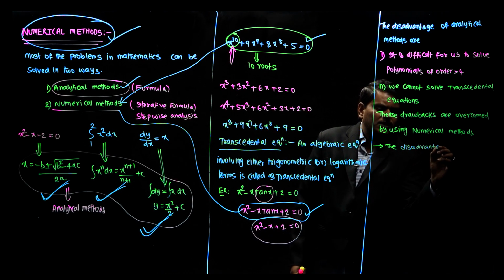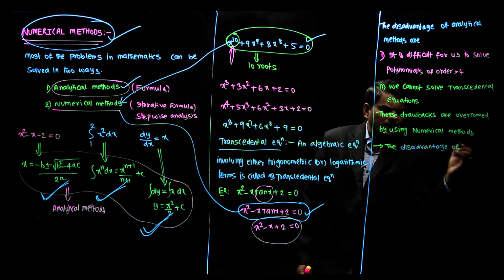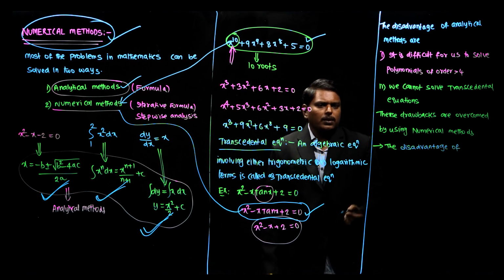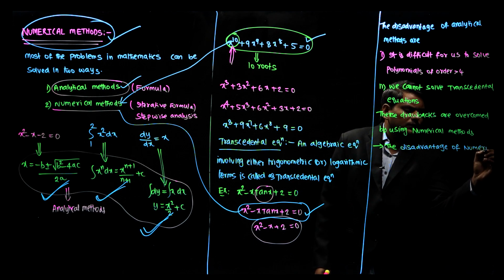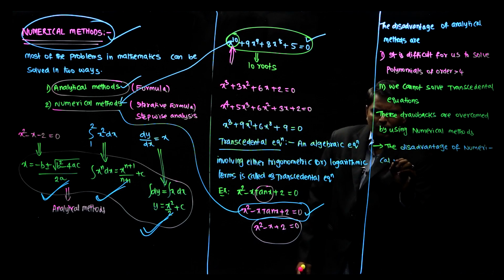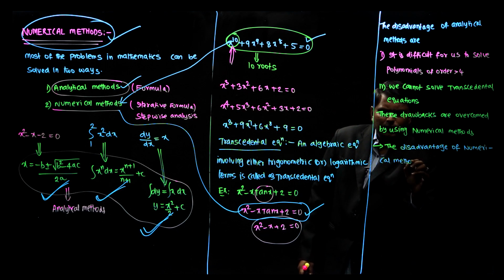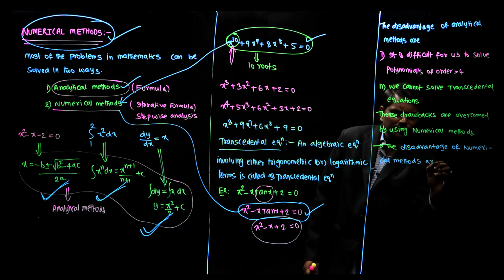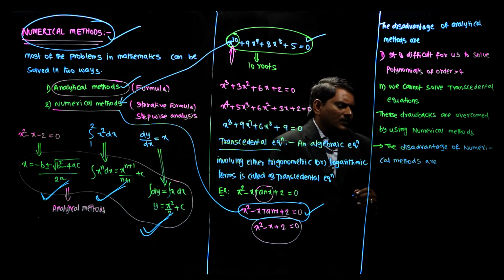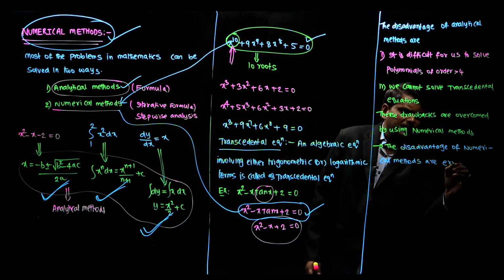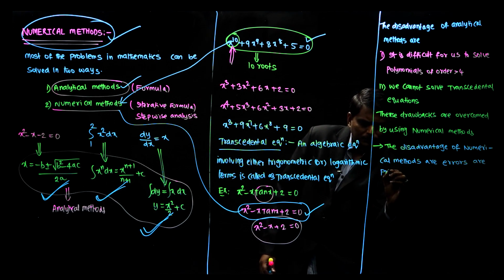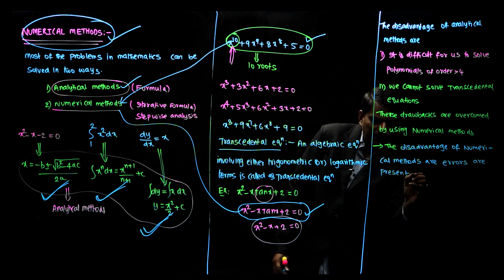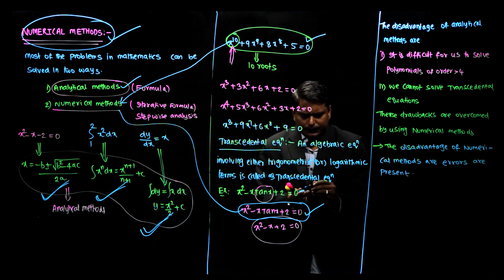With everything there will be positives as well as negatives. The positives already we have discussed, we can solve higher order and transcendental. The disadvantage of numerical methods are, errors are present.